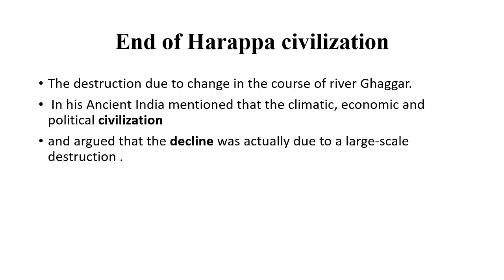So when the river dried up or changed its course and went to flow on another side, the civilization also ended with destruction on a large scale. So Harappa civilization came to an end through this change in the course of the river Ghaggar.